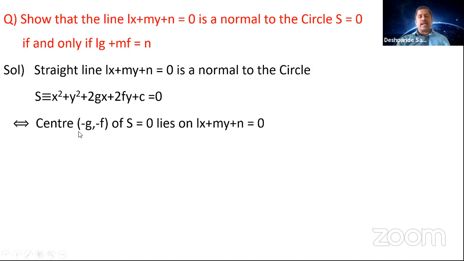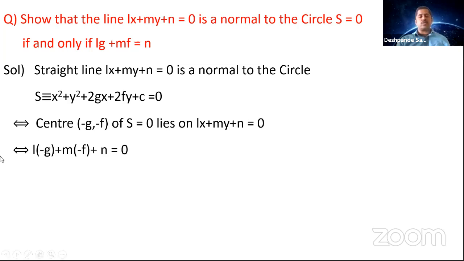So this point lies on the line, which means this point can be substituted in place of x and y. So you can put x is equal to minus g and y is equal to minus f. So L into minus g plus m into minus f plus n is equal to 0.